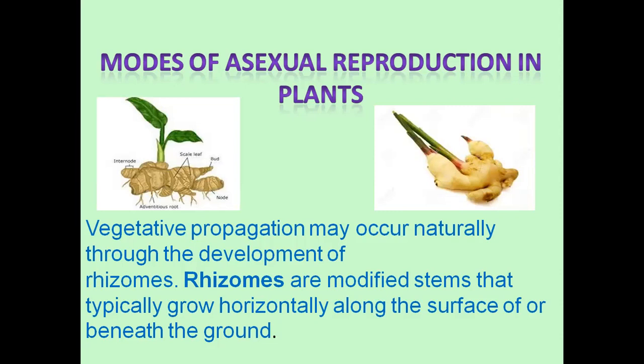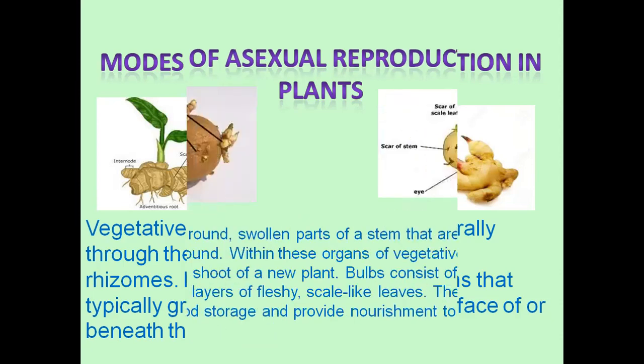When you have kept ginger in your kitchen, you sometimes see such structures occurring there, right, dear students? There are other organisms which reproduce by formation of rhizomes, and these structures are called rhizomes. Here there is no need of a partner, nor the formation of gametes. So let us see the next example, dear students.